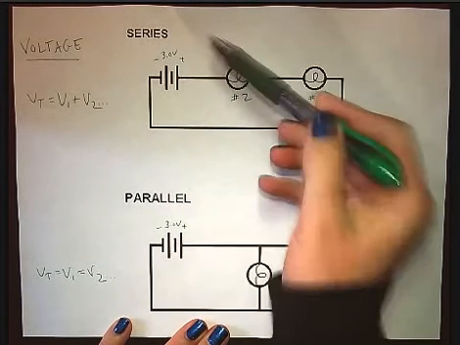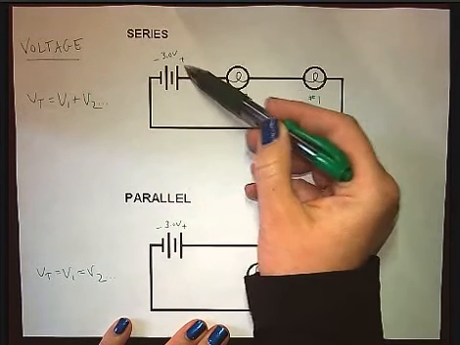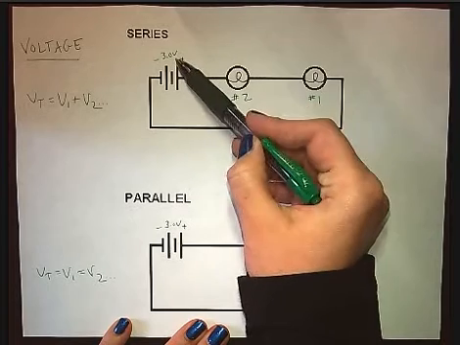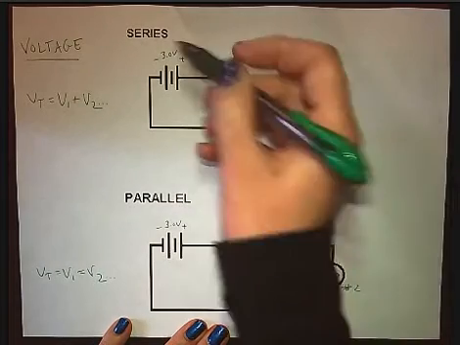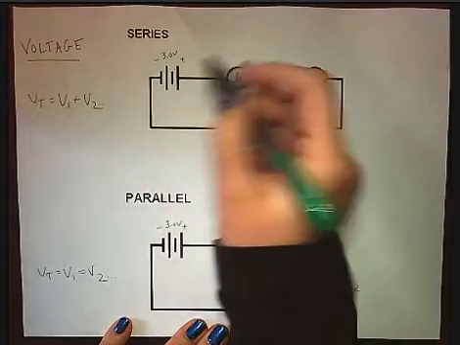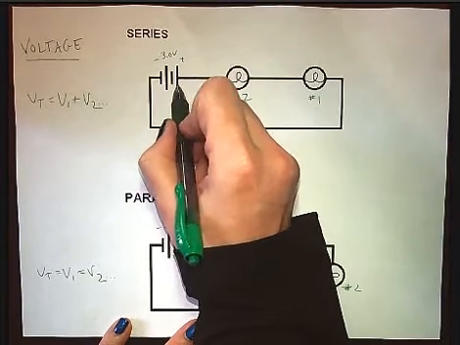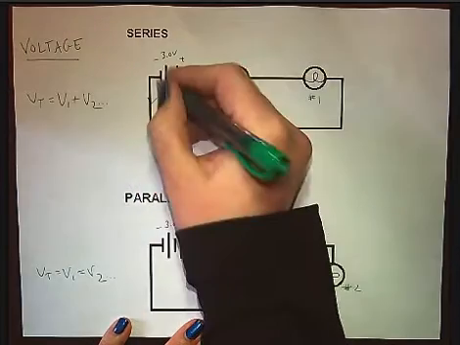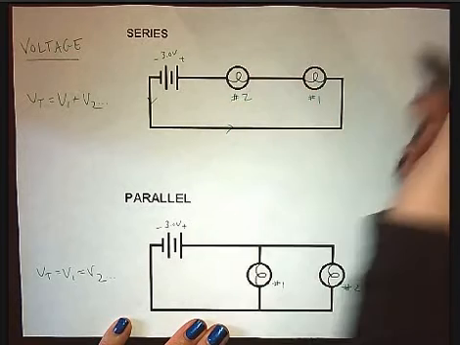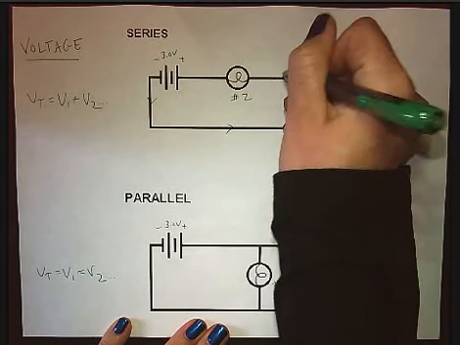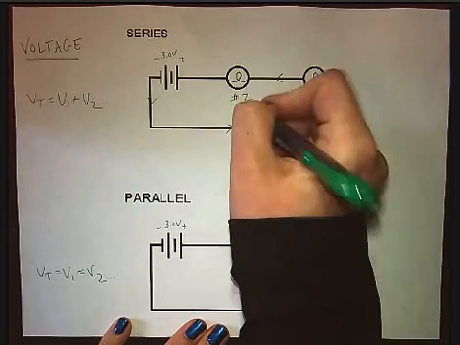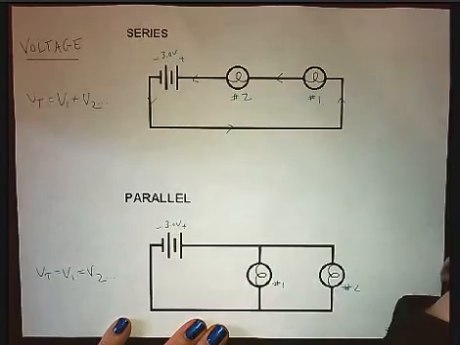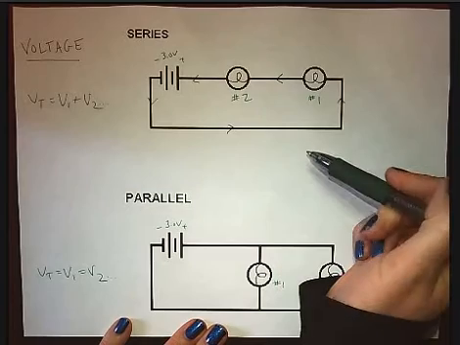Each cell is 1.5 volts, so putting two cells together gives 3.0 volts. We have the negative terminal, which is the smaller one, and the positive terminal, which is the longer one. Electrons are negative, so they come out of the negative terminal because they want to get away from it. They go through load number 1, load number 2, and then back into the positive terminal of the battery.